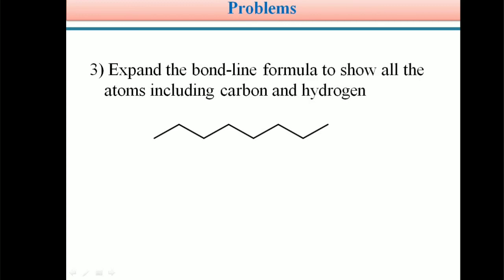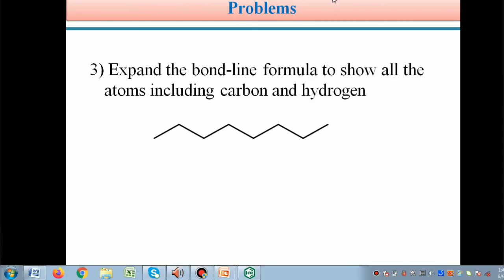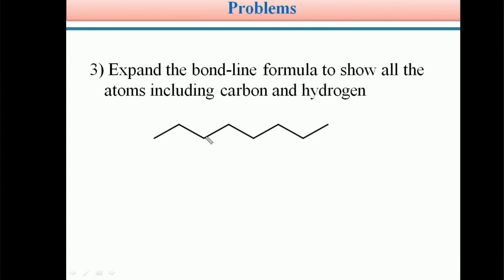Next, expand the bond line formula to show all the atoms including the carbon and hydrogen. So students, in this model the question gives a bond line or line angle formula, and you should write a complete structural formula including carbon and hydrogen.